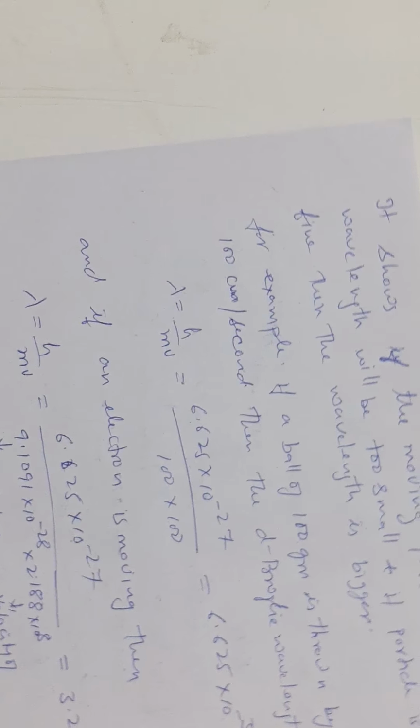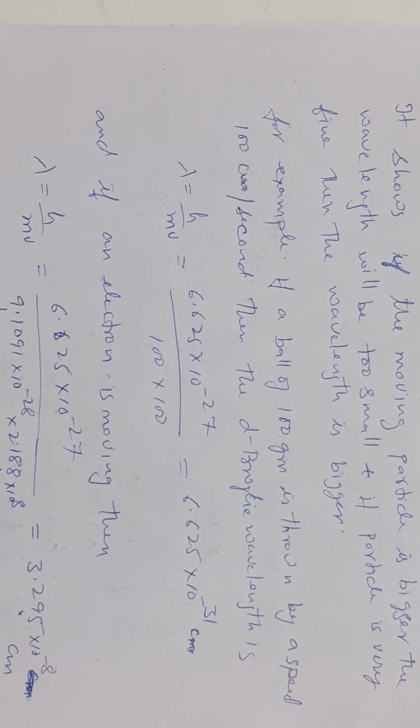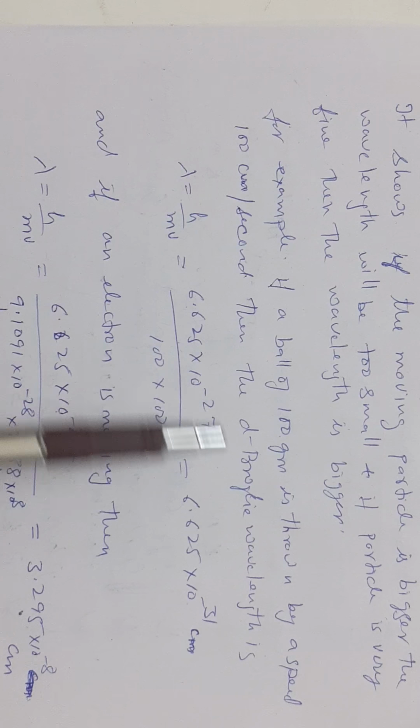To understand this, an example is taken.